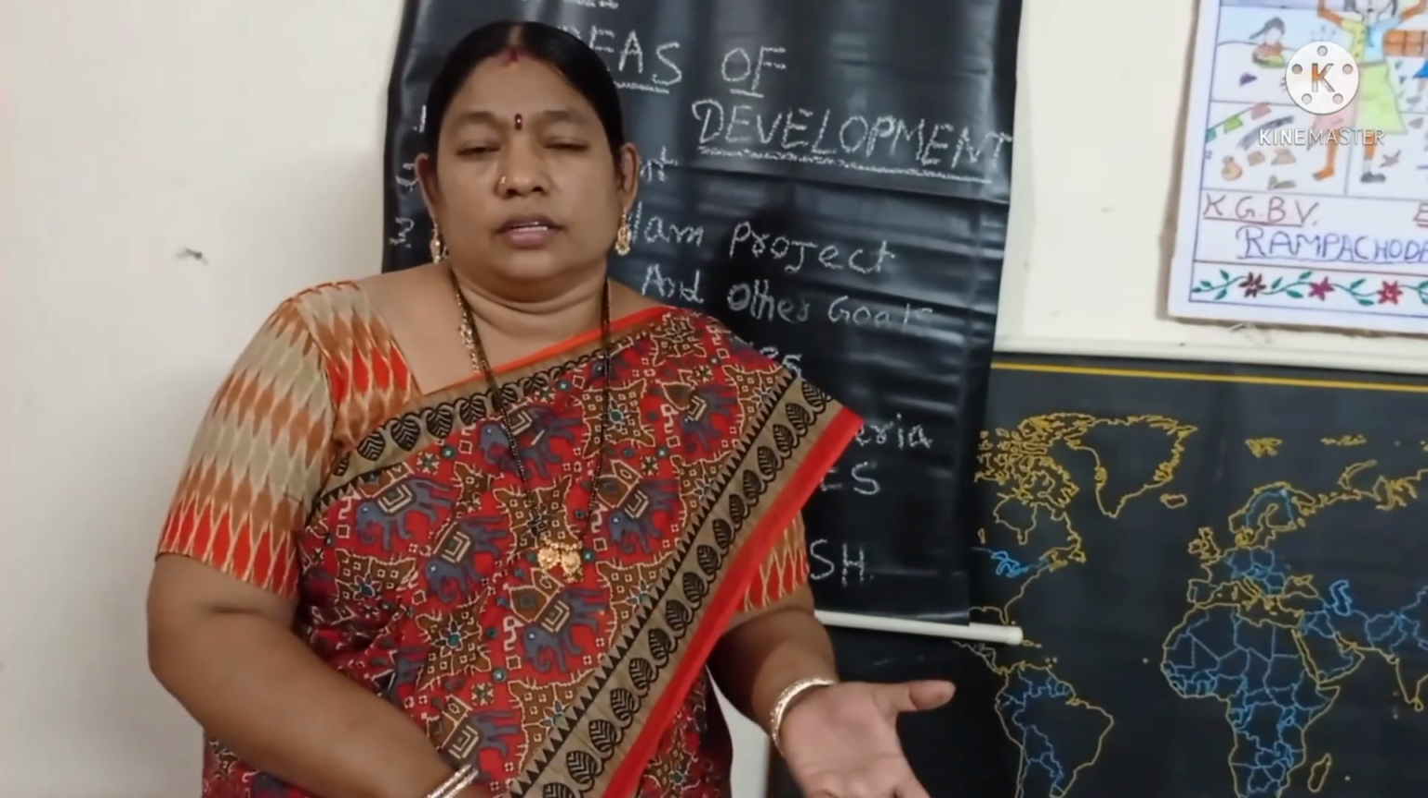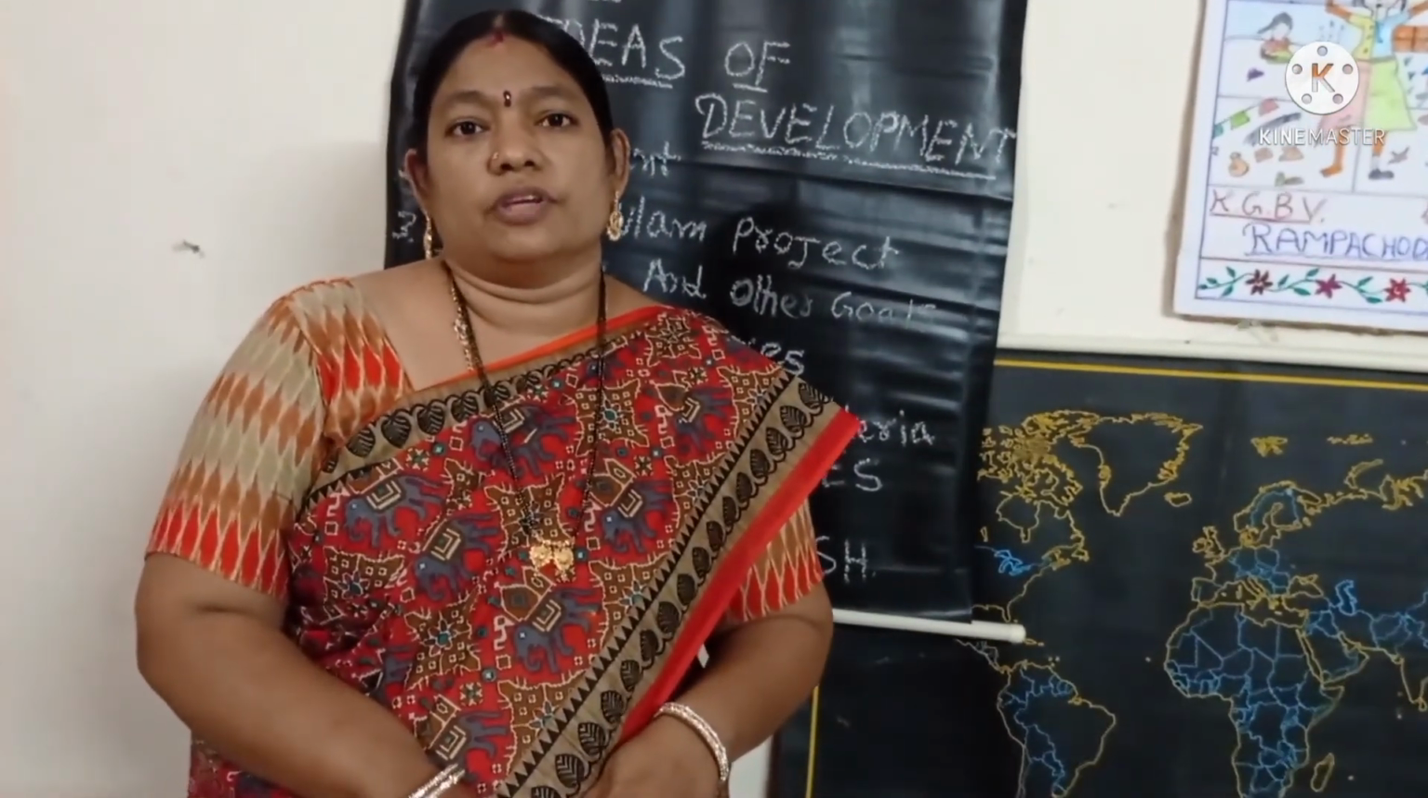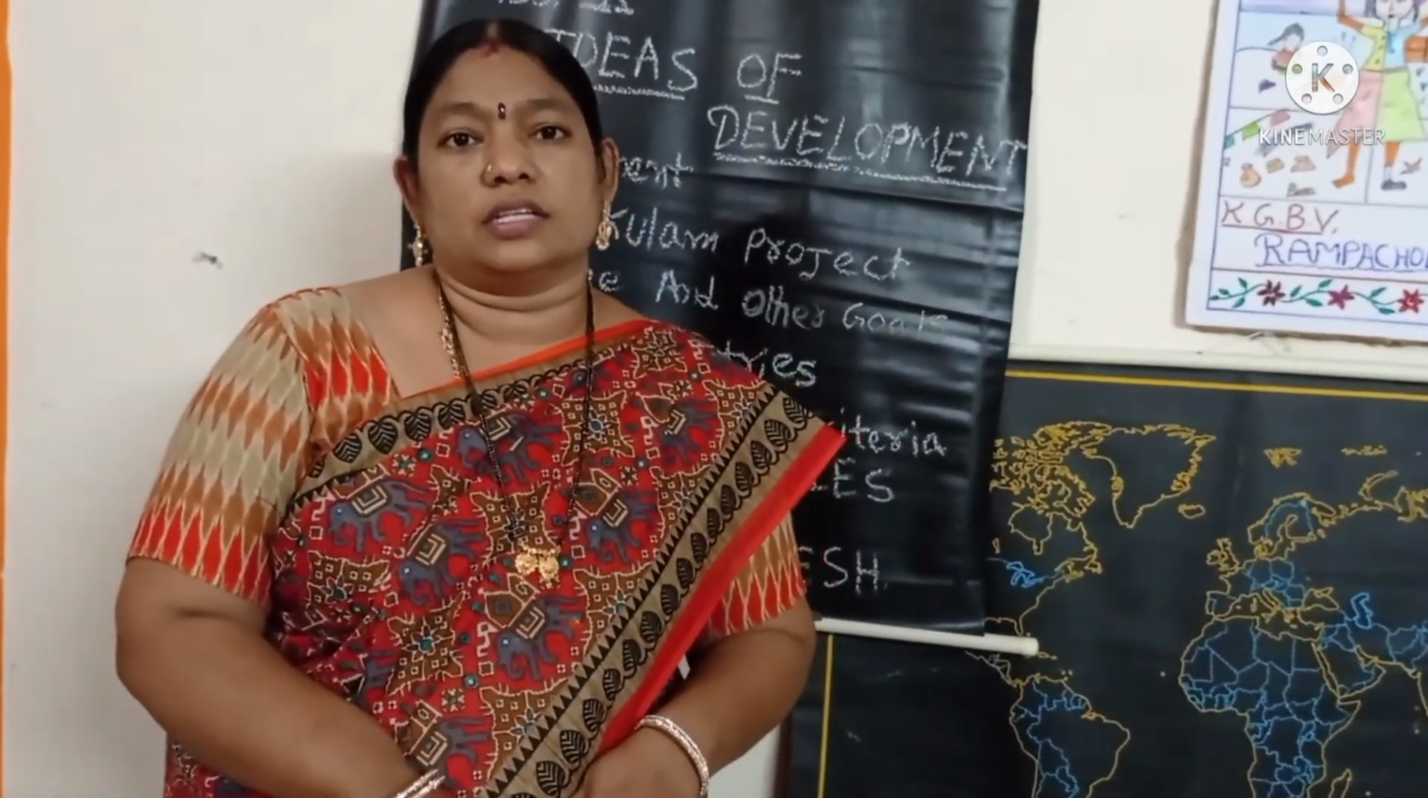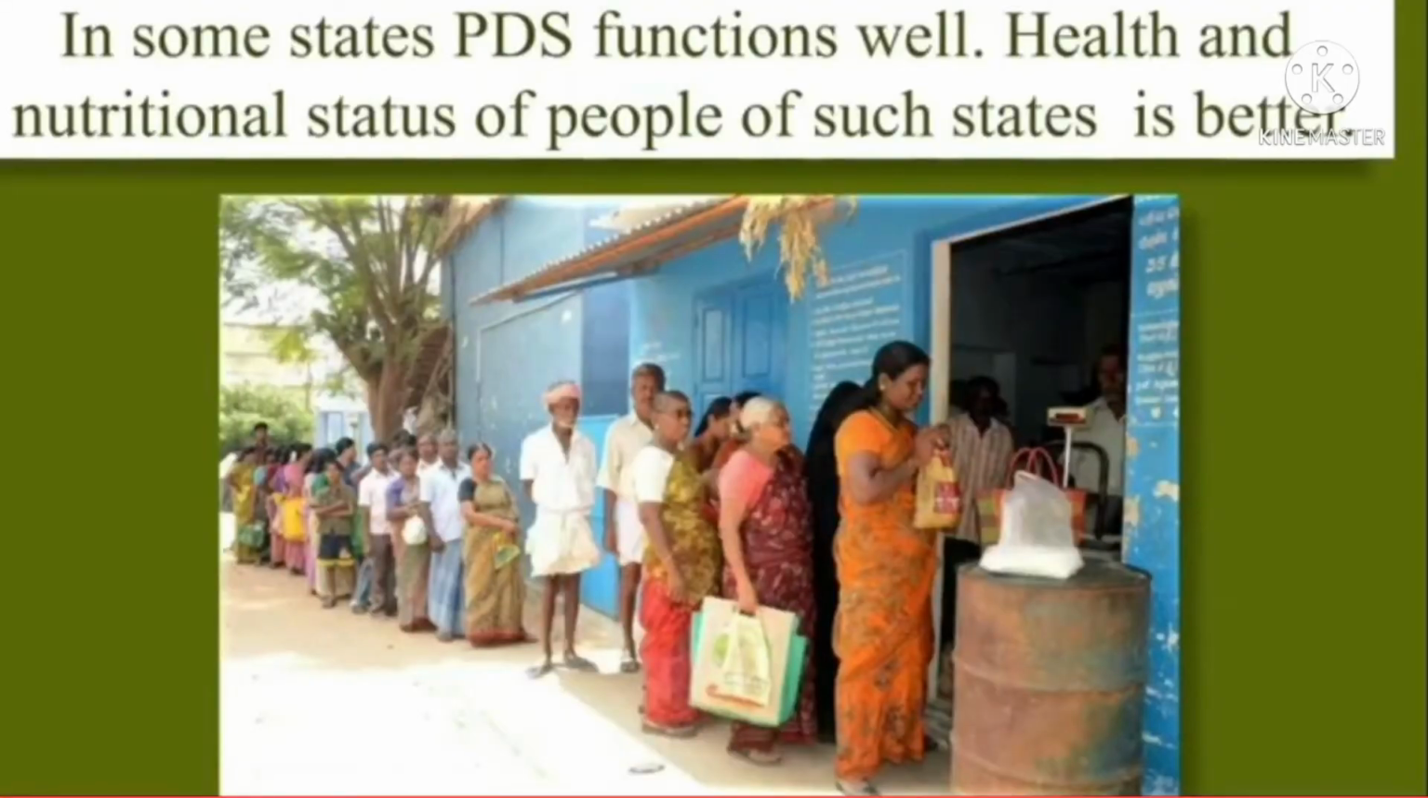After that, public facilities also include precautions against coronavirus, giving vaccines and medicines by the government. These are the public facilities given by the government. Here we see that in some states the PDS functions well. Health and nutritional status of people of such states is better. Some states have lesser infant mortality rate because they have adequate provision of basic health and educational facilities.